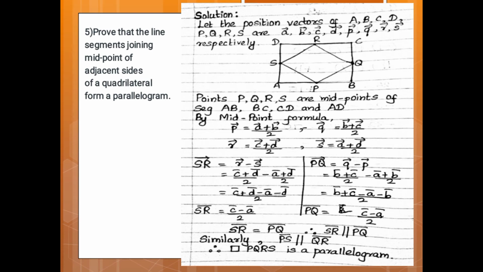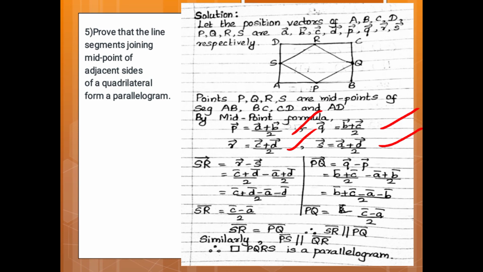Solution. Let the position vectors of ABCD and PQRS be A vector, B vector, C vector, D vector, P vector, Q vector, R vector, S vector respectively. Points PQRS are the midpoints of AB, BC, CD and AD respectively. Therefore, by the midpoint formula, P vector is equal to A vector plus B vector upon 2, Q vector is equal to B vector plus C vector upon 2, R vector is equal to C vector plus D vector upon 2, and S vector is equal to A vector plus D vector upon 2.